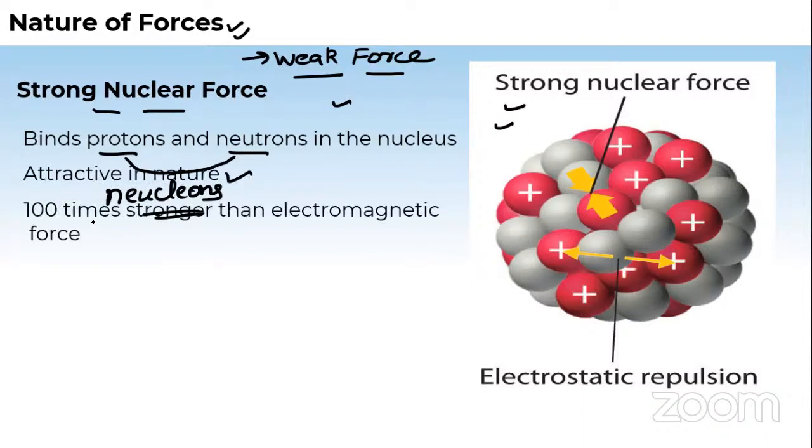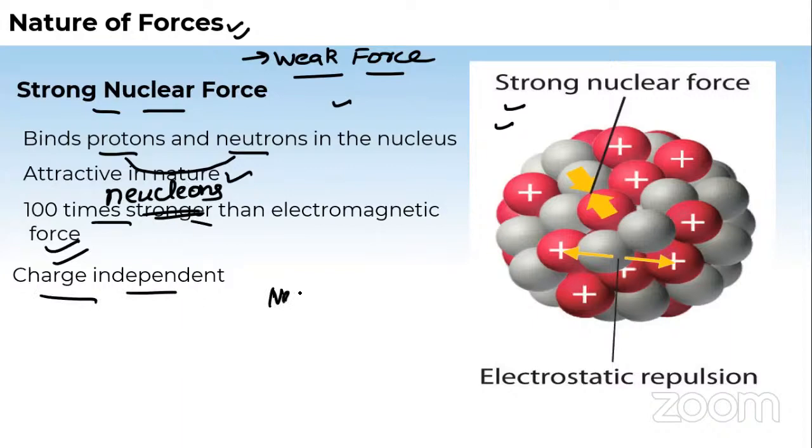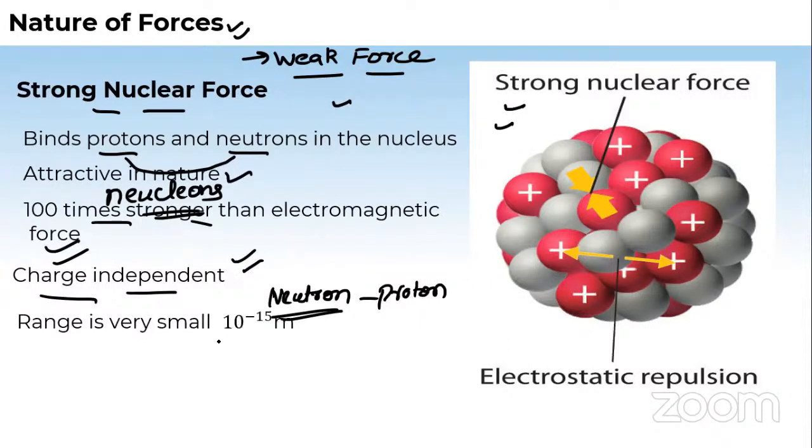Attractive in nature, 100 times stronger than electromagnetic forces, charge independent. Of course, neutrons do not have charges. Even though protons are there, the force between the proton and the neutron is charge independent. It doesn't depend upon the charge. Remember it. But the range is small.